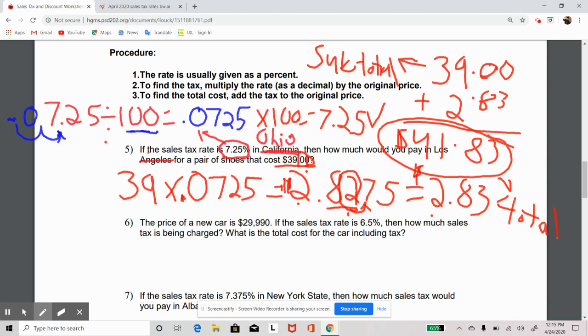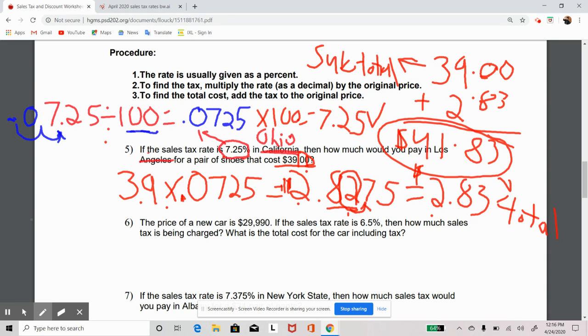Okay, so once again, going back here, we knew that the sales tax is 7.25%. I bought a pair of shoes that cost me $39, so I took that 39 and multiplied it, but I had to figure out, well, I can't say 7.25%. I mean, if I had a calculator, you definitely can. That's not saying that you can't, but sometimes it's hard. Sometimes students don't remember to hit that percent button on their calculator, and it gets you a really high number. So just convert the percent to the decimal. It'll make your life a lot easier.